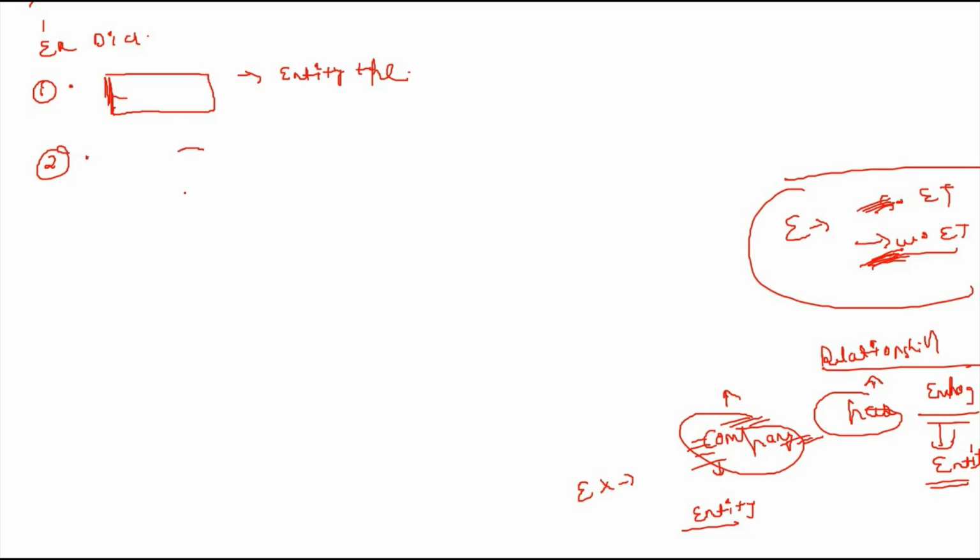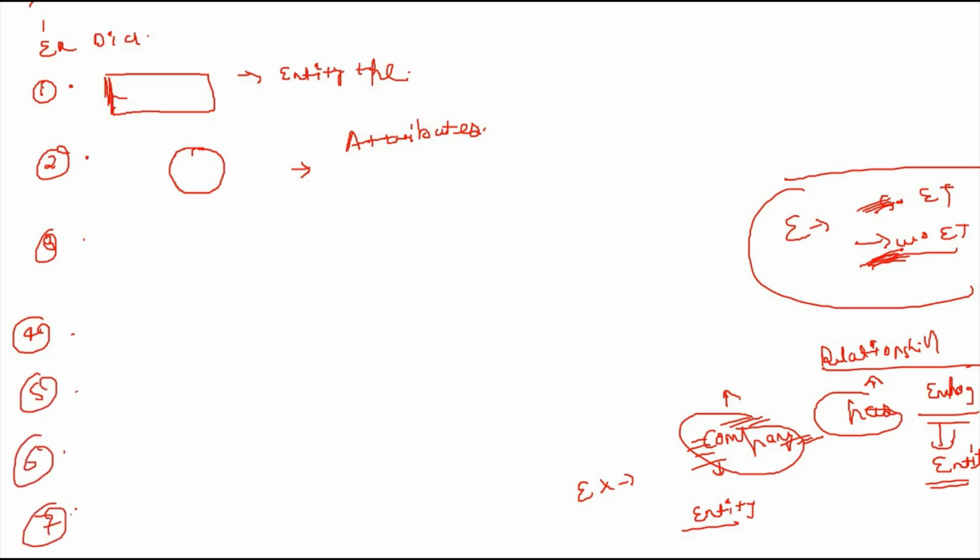If I make an oval, it represents an attribute. So this is the entity, this is the attribute. And if I make a double rectangle, it is a weak entity type.